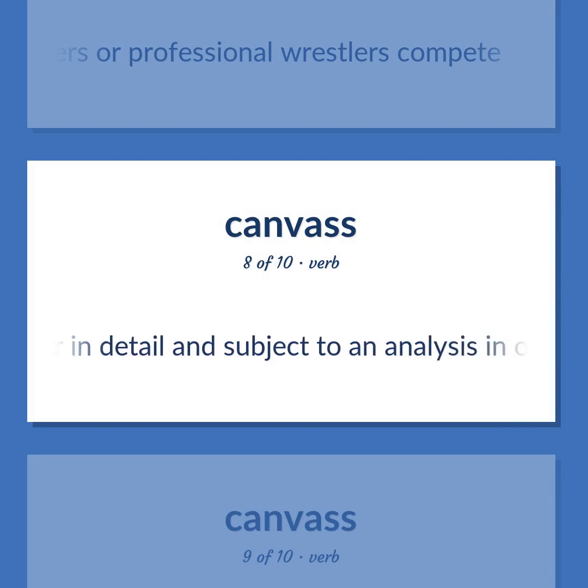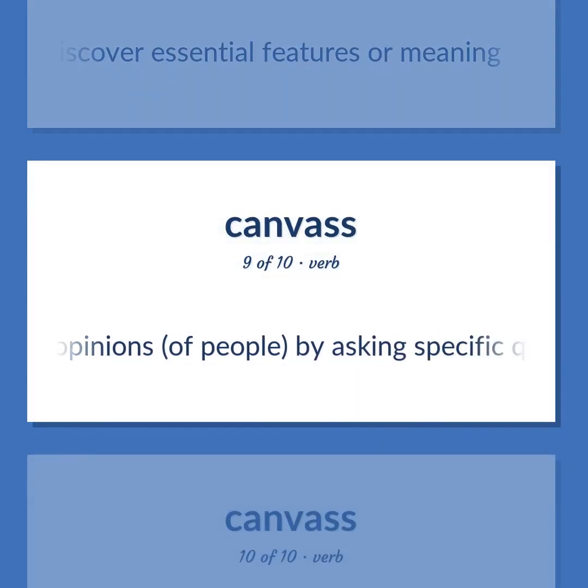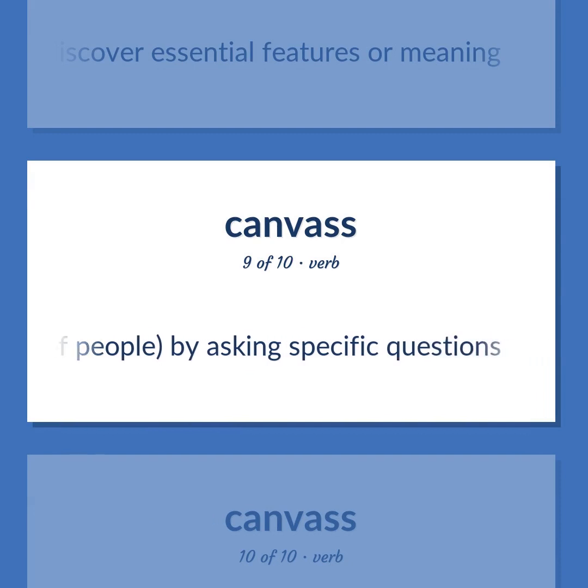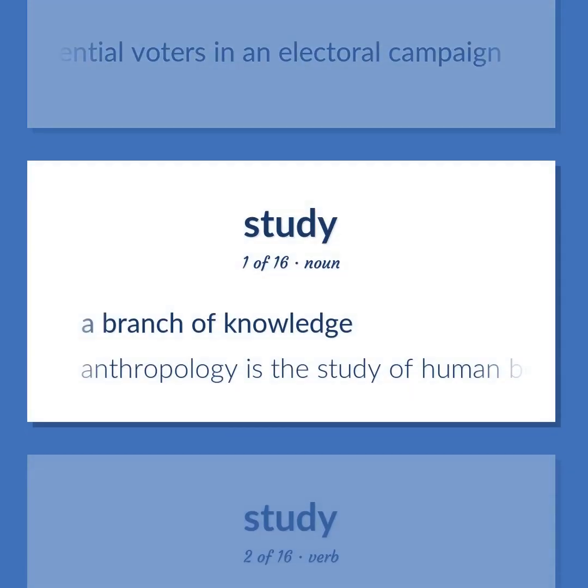Consider in detail and subject to an analysis in order to discover essential features or meaning. Get the opinions of people by asking specific questions. Solicit votes from potential voters in an electoral campaign. A branch of knowledge. Anthropology is the study of human beings.